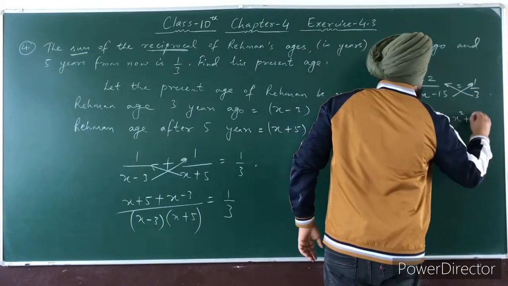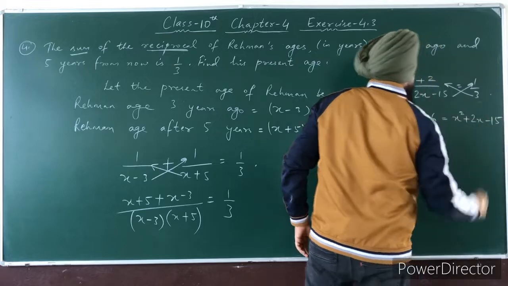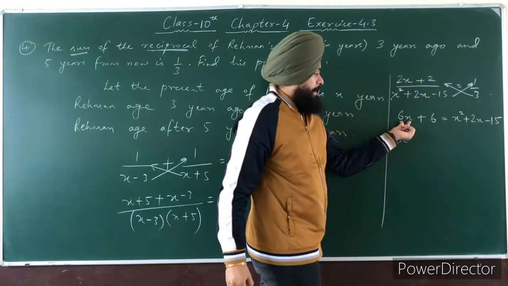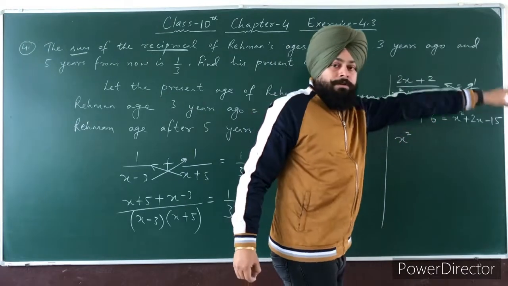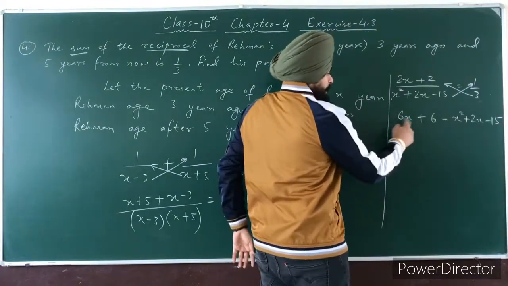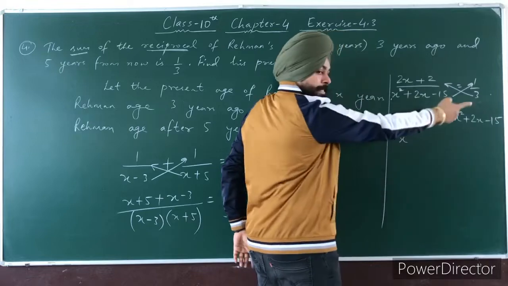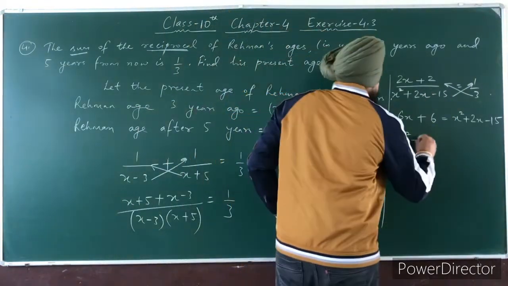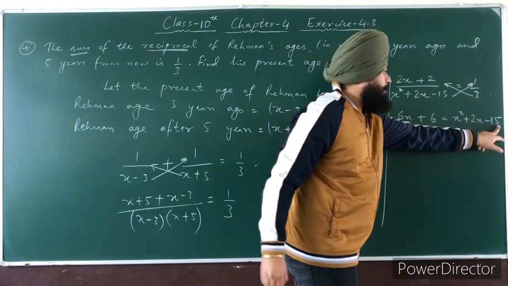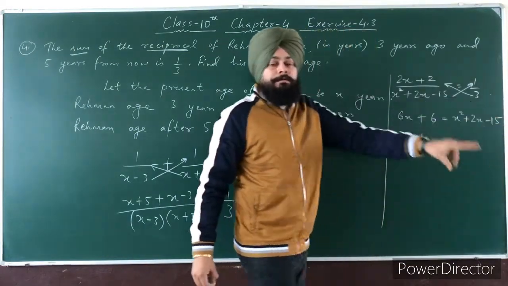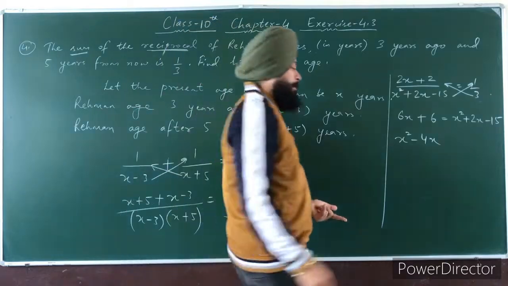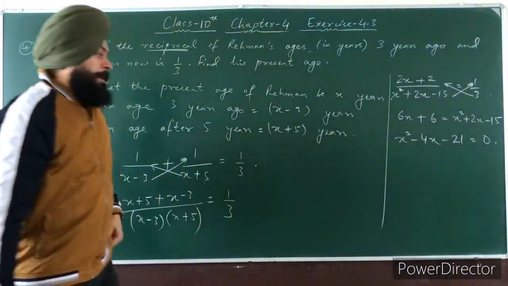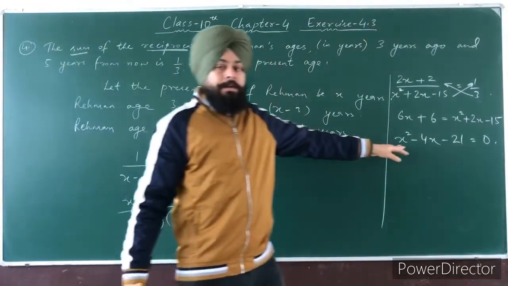So write here x square plus 2x minus 15, or you can write here x square, take the 6s on the right hand side. So its sign becomes changed. So plus 2x minus 6x is minus 4x. And this minus 15 minus 6 is minus 21, is equal to how much? 0. Now this is our required quadratic equation.